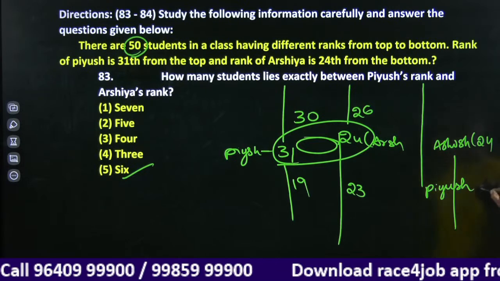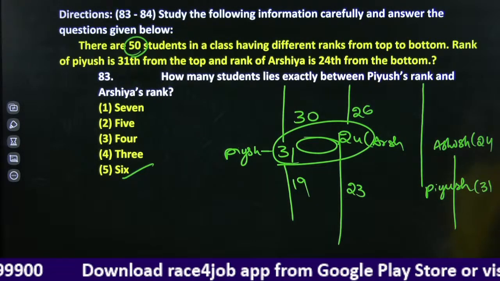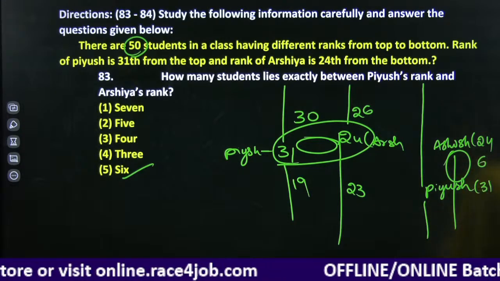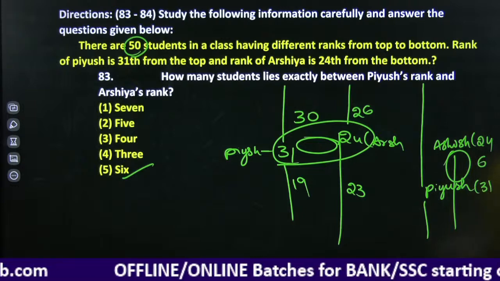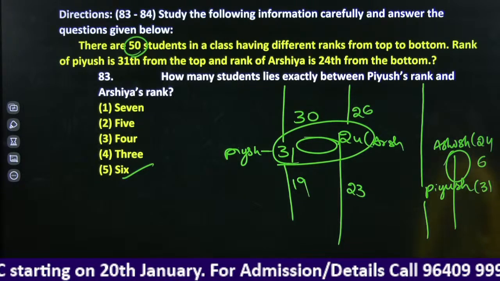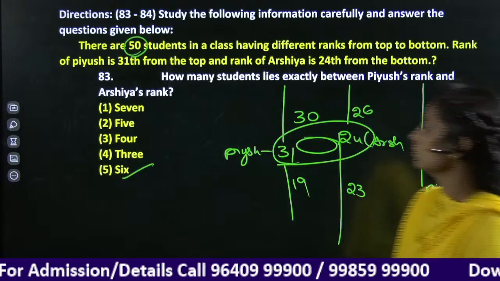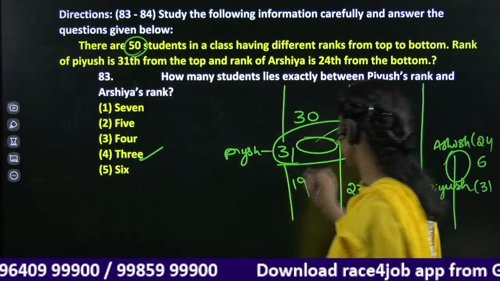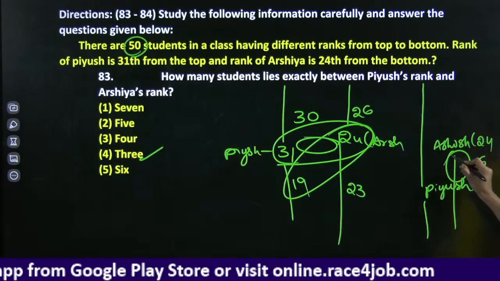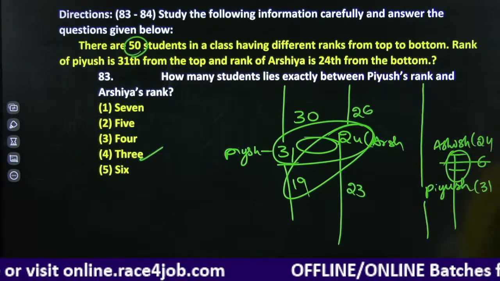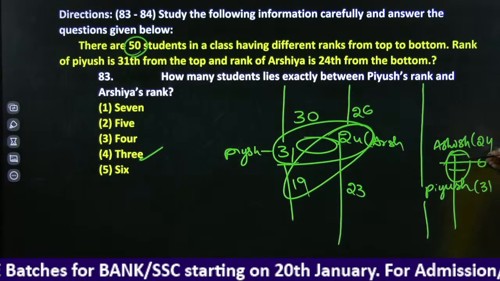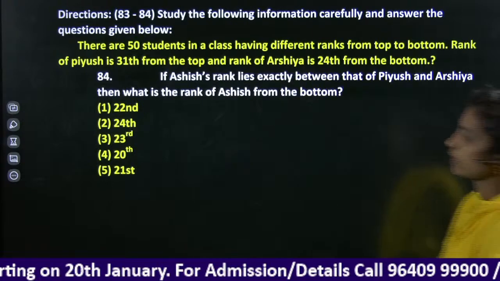Piyush, 31st from the top. Right? In between we have six persons. Right? Exactly in between we have six persons. Three persons, we need to consider like this. Correct. Exactly in between we have three persons. Here we have exactly three, so Ashish's rank from the bottom, here it is 23, 22, 22nd from the bottom.